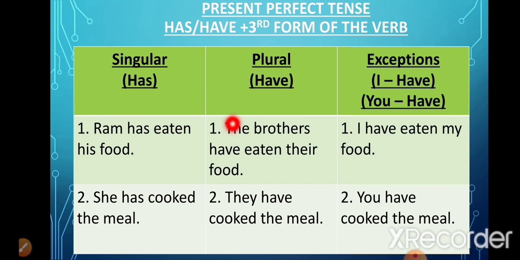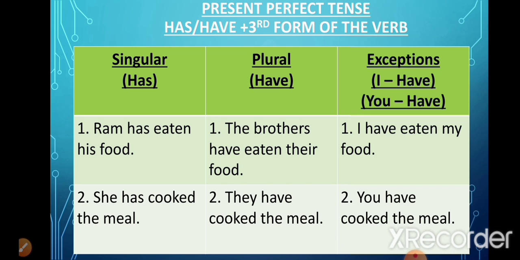Now in this example, the brothers have eaten their food. The brothers, the subject is plural, that is why we have used have. They have cooked the meal. Again the subject is plural here, that is why we have used have.